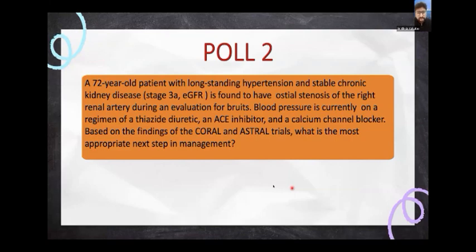So I think optimal medical therapy stands out, and we should consider intervention only in those patients I mentioned: major flash pulmonary edema, refractory hypertension, or rapidly progressive renal failure. So I think that would answer this question, sir.